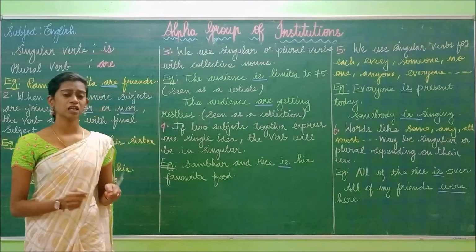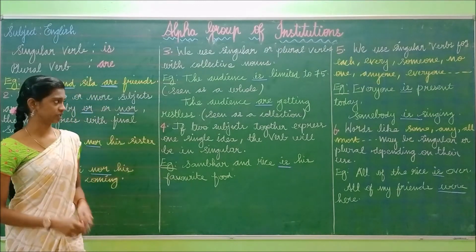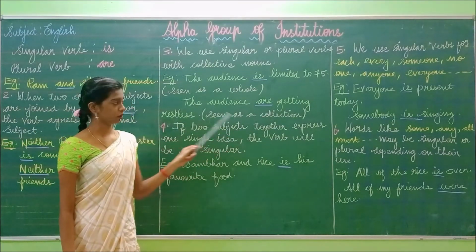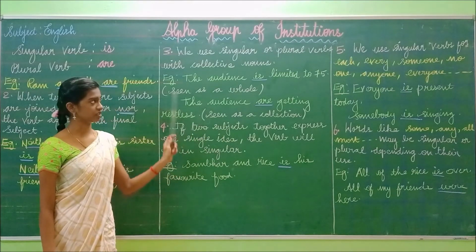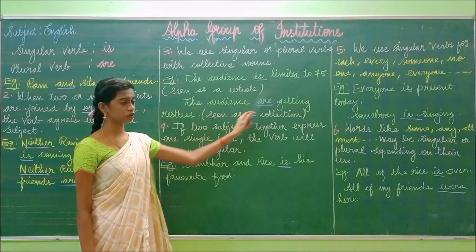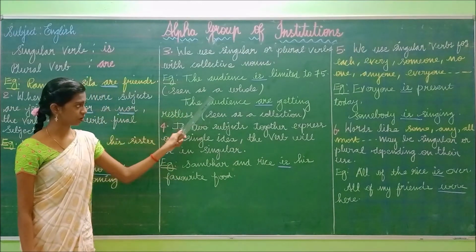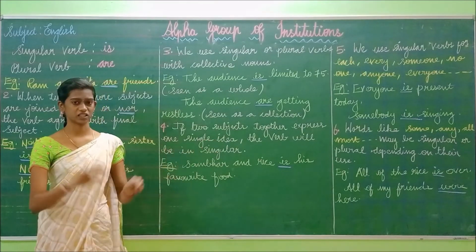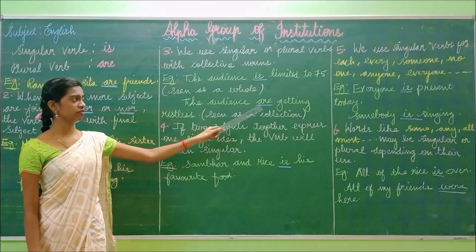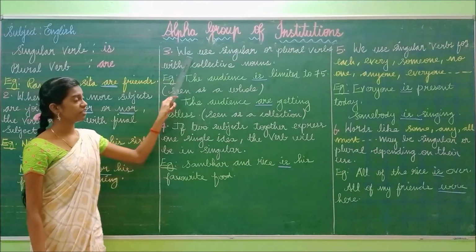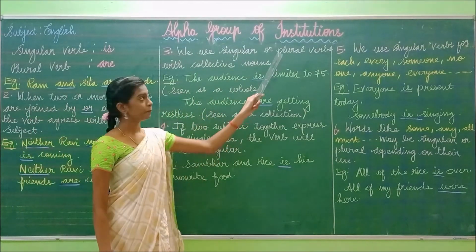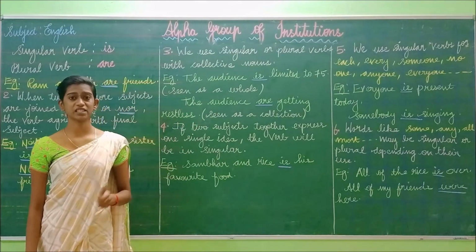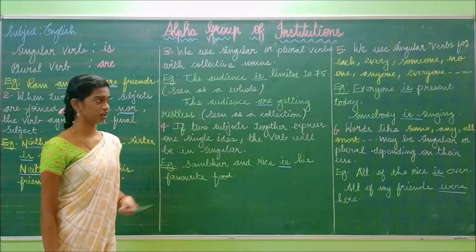Some of the people are getting restless, so we have to see the verb as plural. The audience are getting restless. In the first case, the audience is limited to 75 because we have seen the audience as a whole. In the second sentence, the audience are getting restless, seen as a collection, so we have to use the verb in plural form. So we use a singular or plural verb with collective nouns, and according to the sentence we can change the singular or plural verb.